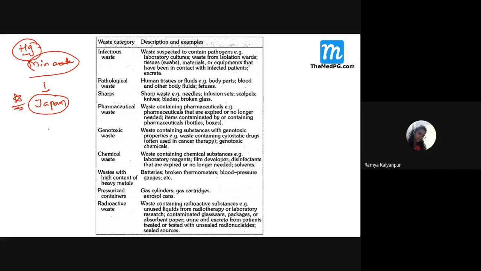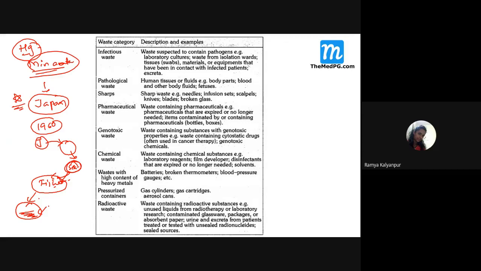What happened? Actually, during the 1960s, there was one factory in Japan, especially in the place Minamata. That factory used to release a lot of mercury as factory waste into the sea. Now in the sea, fishes are present. This mercury got into the bodies of the fishes, and some of the mercury also got deposited in the bottom of the sea.